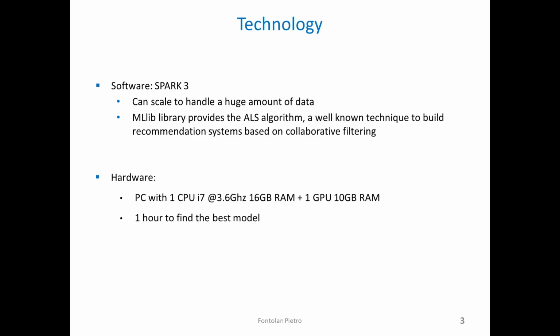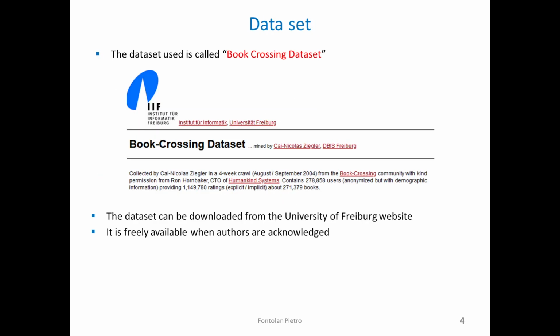The technology I used is Spark because it can scale to handle a huge amount of data. The machine learning library of Spark provides the alternating least squares algorithm, which is a technique to build recommendation systems based on collaborative filtering. The hardware I used is my personal computer with one CPU with 16 gigabytes of RAM and one GPU with 10 gigabytes of RAM.